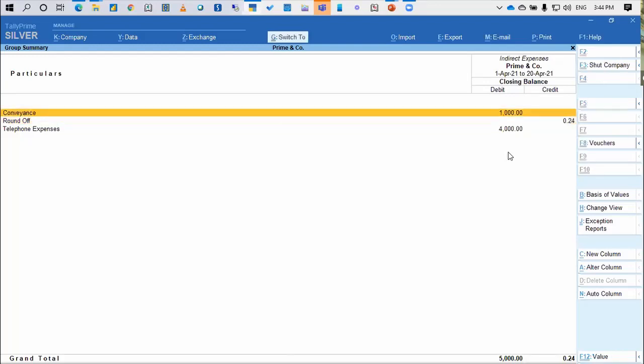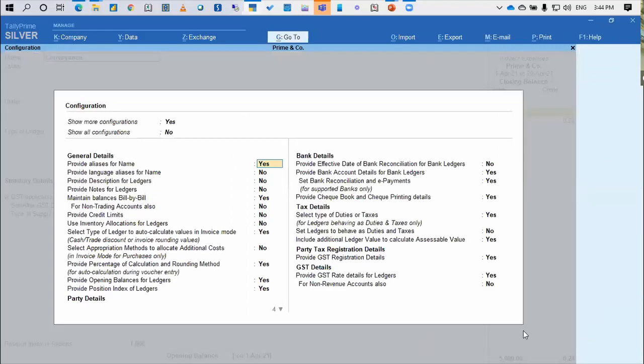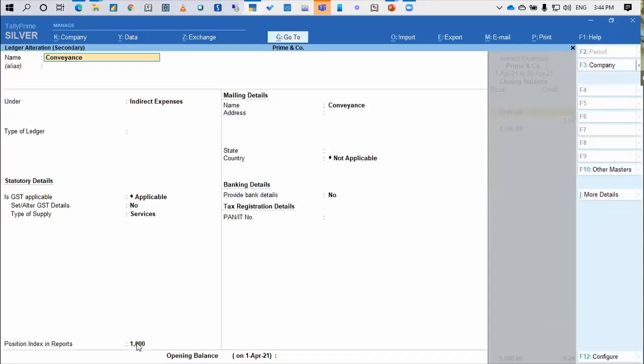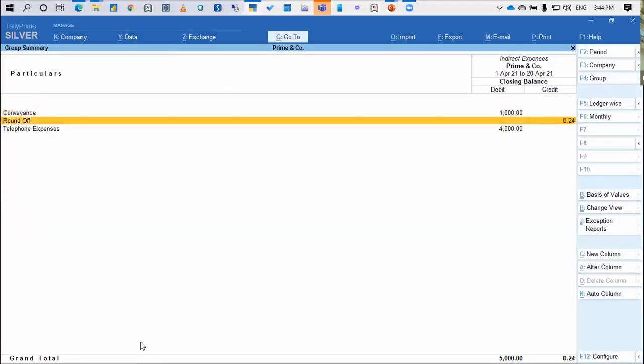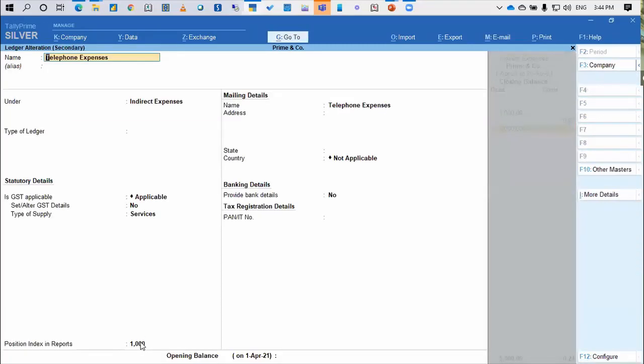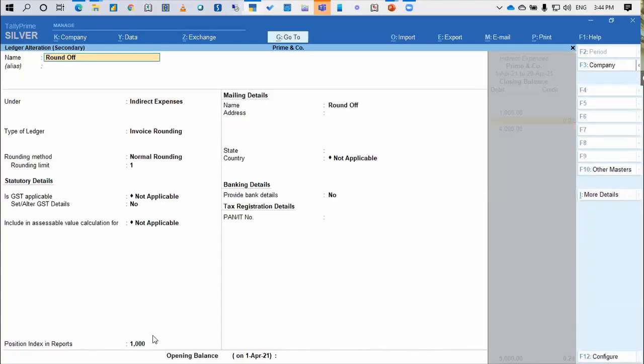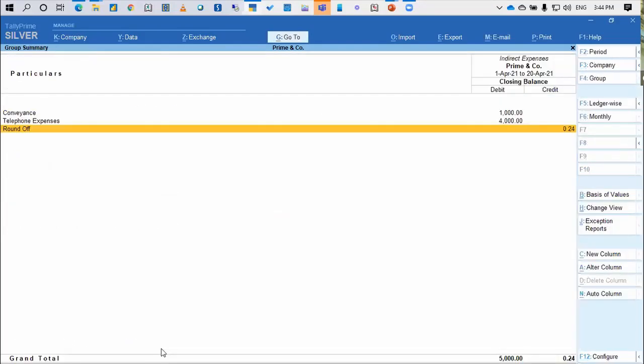Okay, so I can go to the conveyance, and again I can say F12, and there's an option for position index, which I've made as yes. So there's a position index of 1000 for conveyance, 1000 for round off, because all pertain to indirect expenses, so it will only say 1000. Now, if I want round off to come at the end always, I will simply go to the round off and maybe put it as 1001. That's all. So it will always come last, irrespective of the alphabetical order.